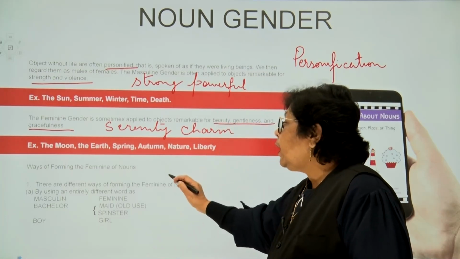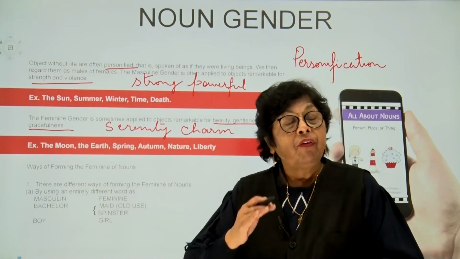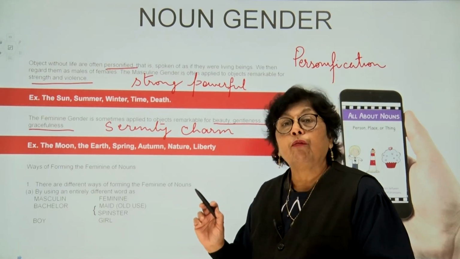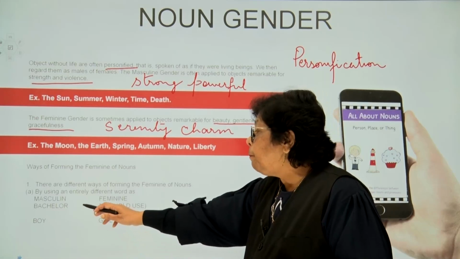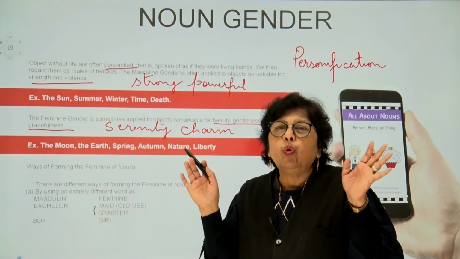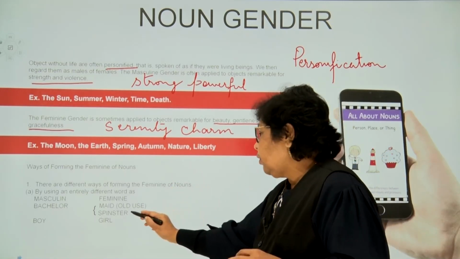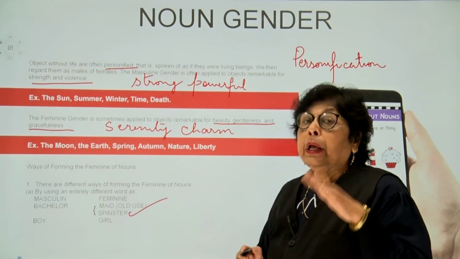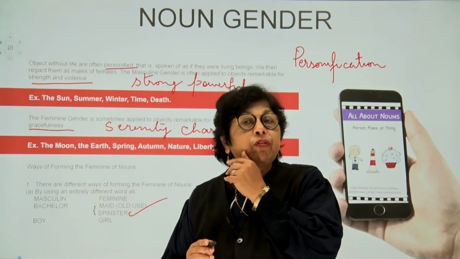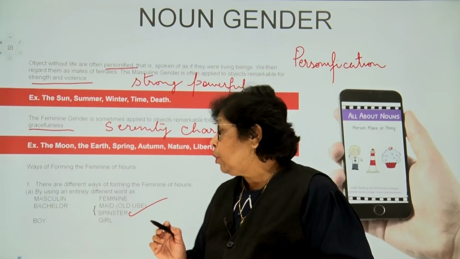Now, what are the ways of changing to feminines? There are some different ways of forming feminines of the noun. Like, for example, a bachelor. Bachelor would be a maid, but that's rather old-fashioned. Today, we refer to a spinster. A bachelor is a boy who is not married. So a spinster is a girl who is not married.